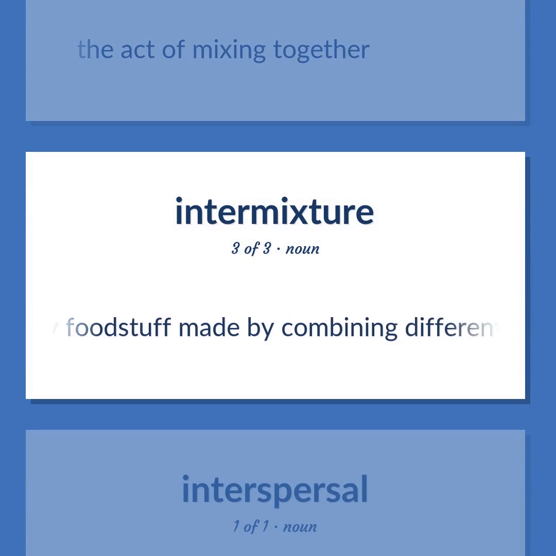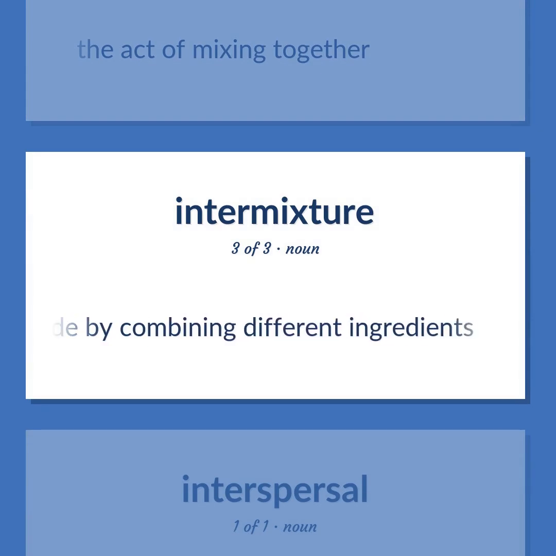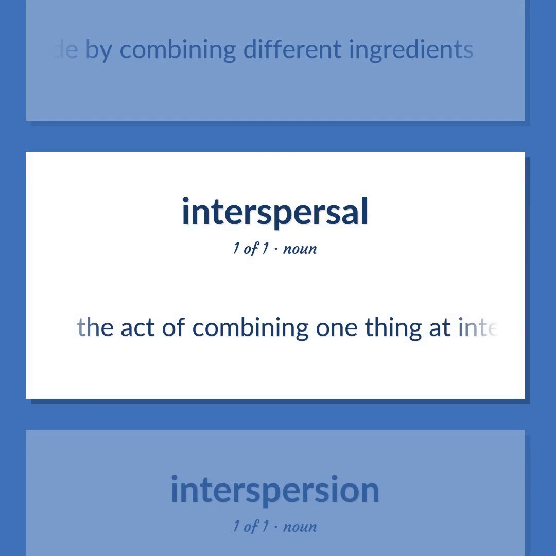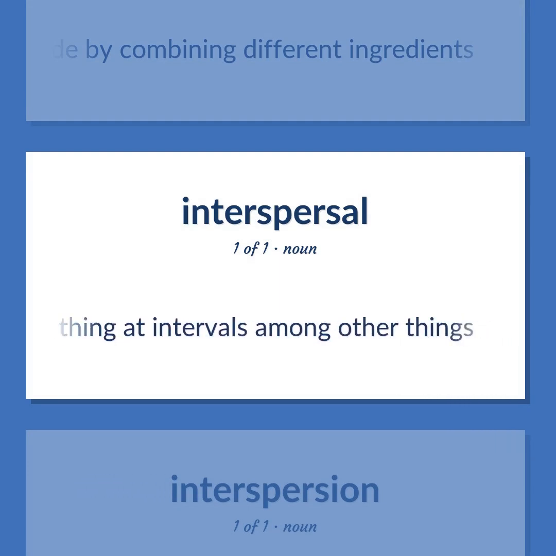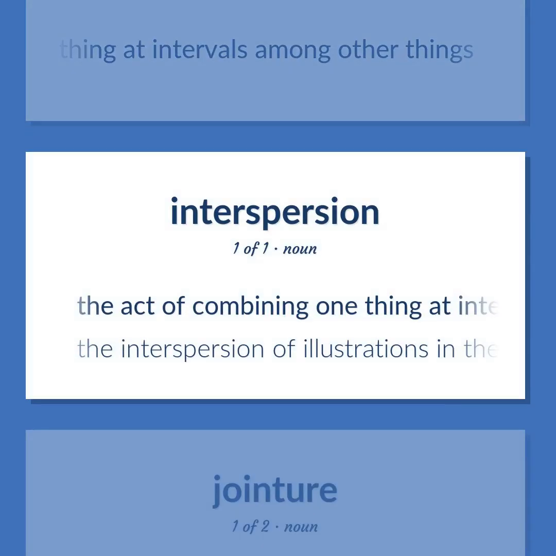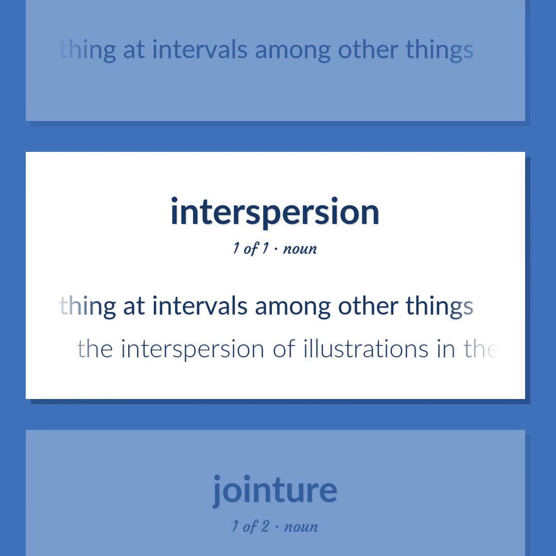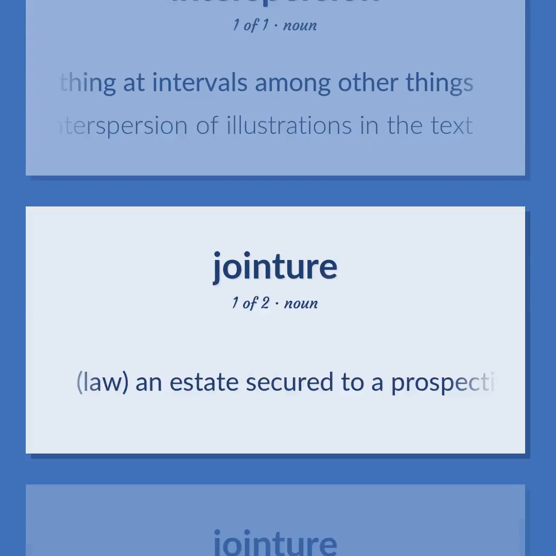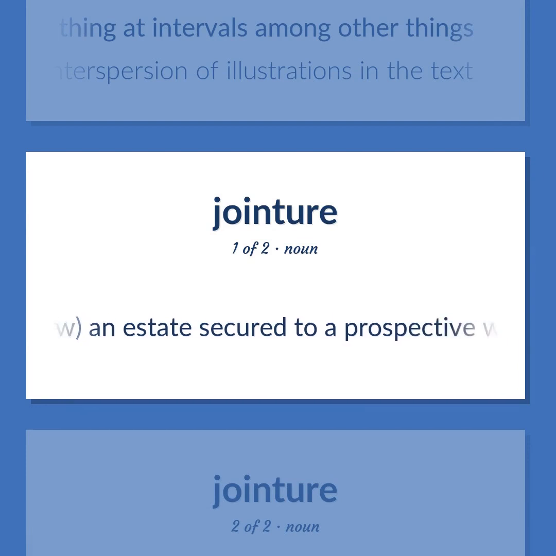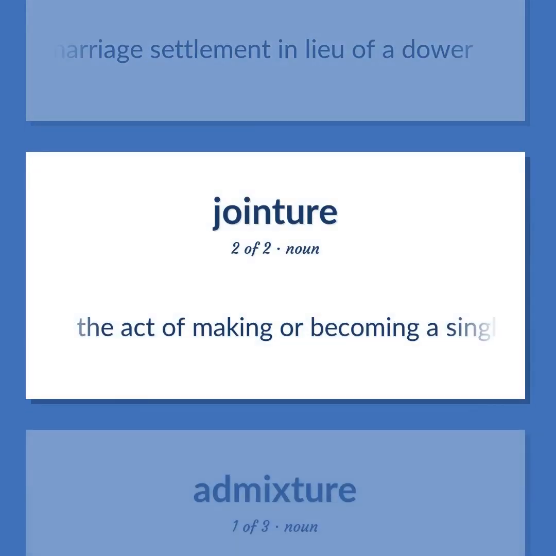Any foodstuff made by combining different ingredients. The act of combining one thing at intervals among other things. The interspersion of illustrations in the text. Law, an estate secured to a prospective wife as a marriage settlement in lieu of a dower. The act of making or becoming a single unit.